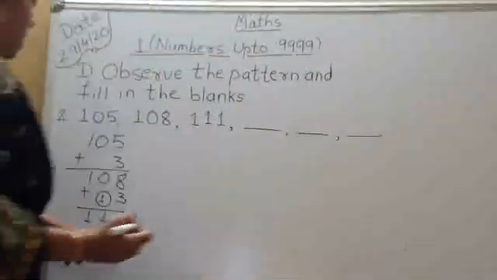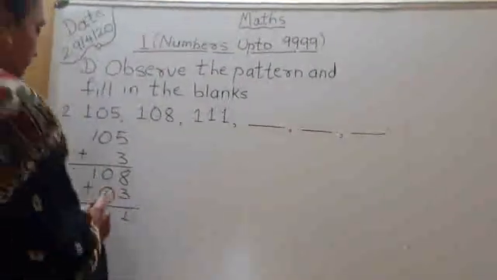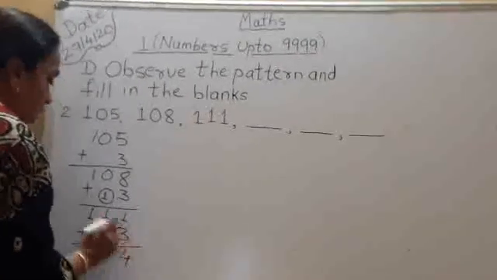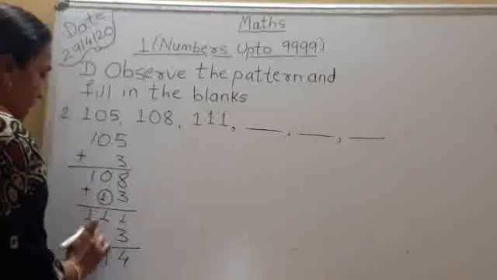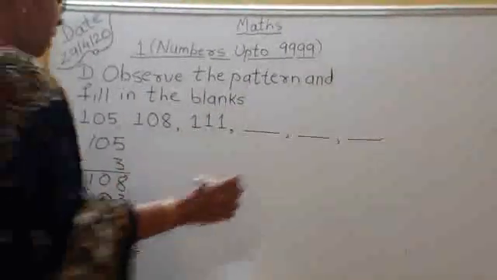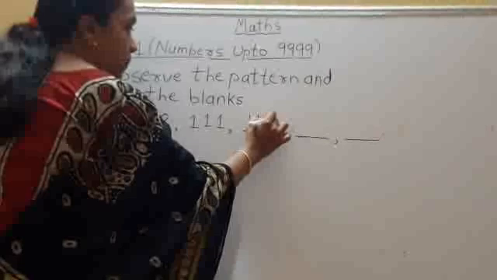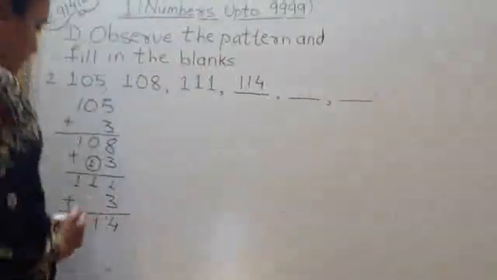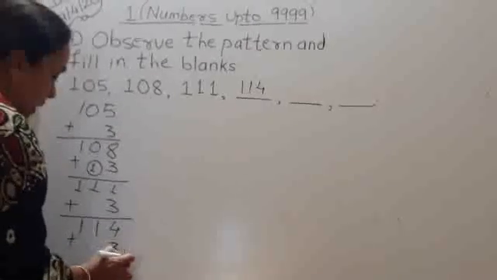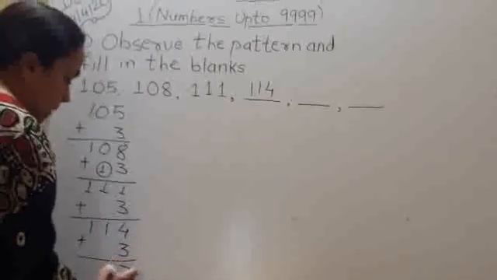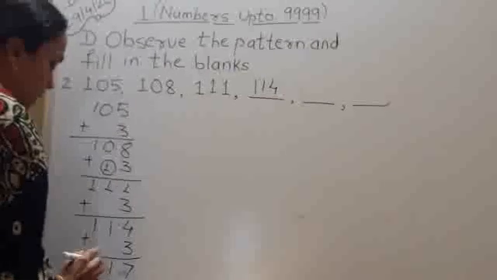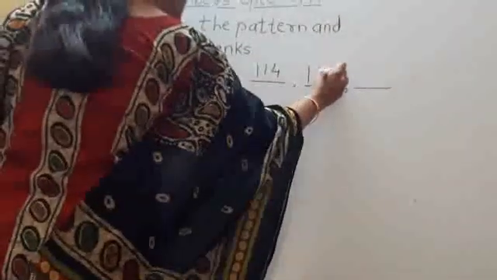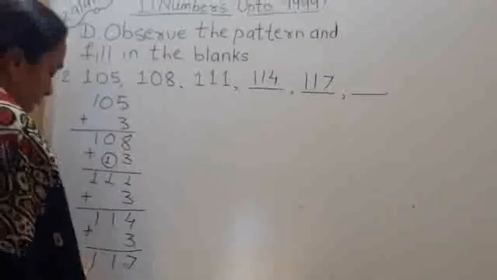So 111 plus 3: 1 plus 3 is 4, the rest stays the same, so 114. Again we add plus 3 to find the next number: 4 plus 3 is 7, so 117.